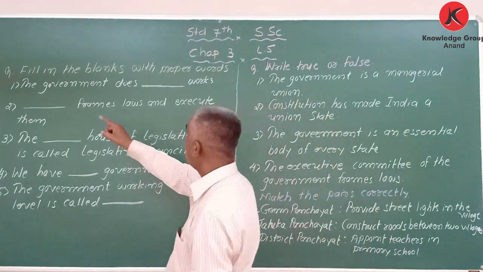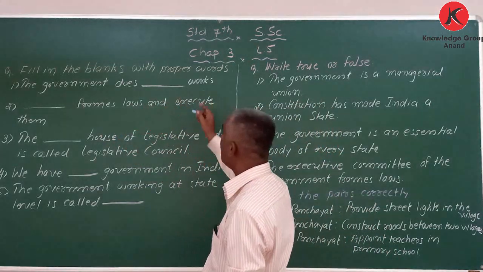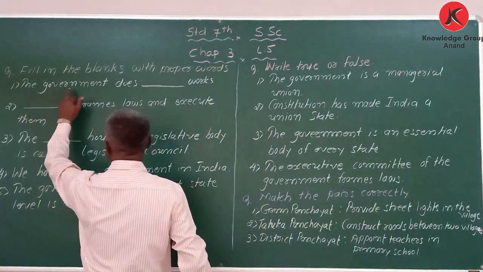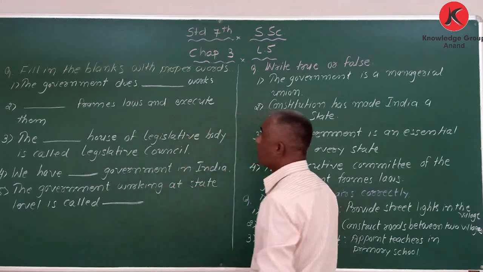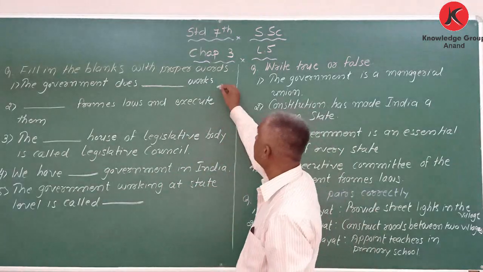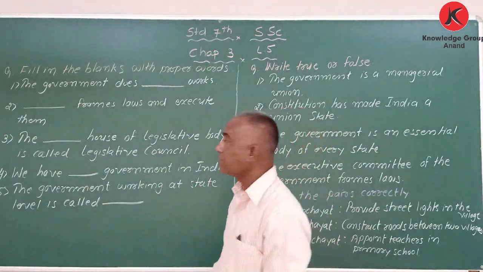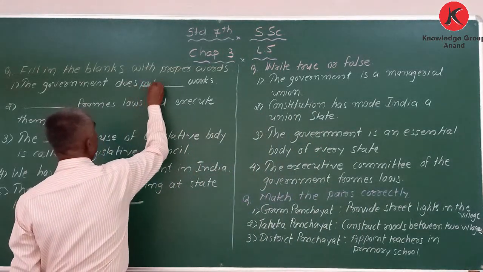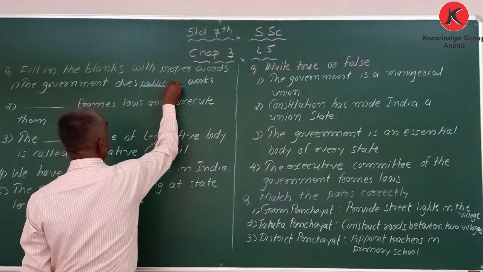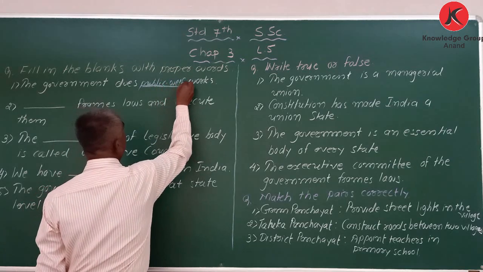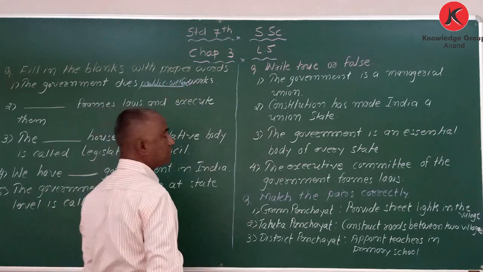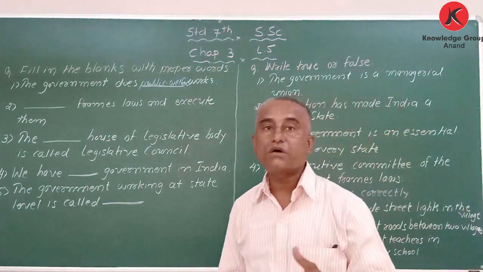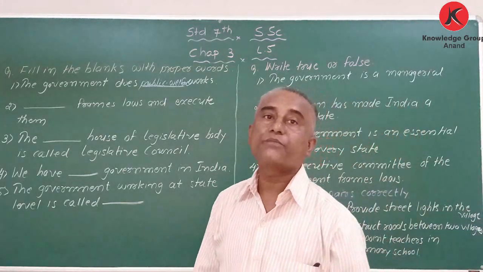The government does blank works. Which kind of works? The public welfare works. Because government always works for the welfare of the people.